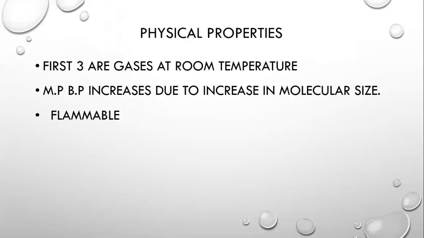Moving forward, we need to take a look at the physical and the chemical properties. Starting with the physical properties, we know that the first three are gases at room temperature. The first three are ethene, propene, and butene. These three are gases at room temperature, and the others later in the homologous series may become liquids or solids as the molecular size increases.